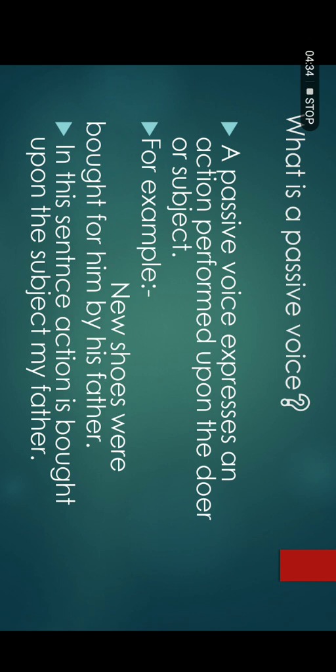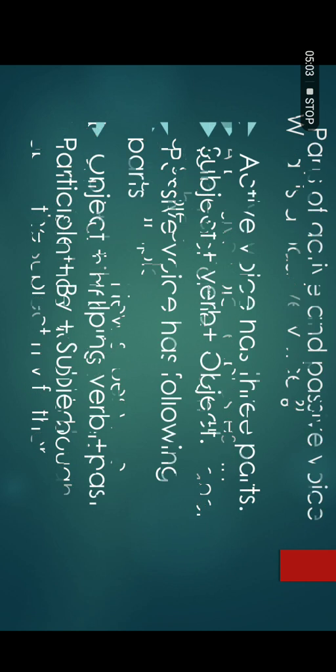So first of all, make a difference that in active voice we have subject, verb and object. In passive voice, the main importance is given to the object, to the helping verbs, to the action. In the active voice, action is performed by a person. In passive voice, action is performed upon a person or a thing. I think these two things are clear to you, what is active voice and what is passive voice.